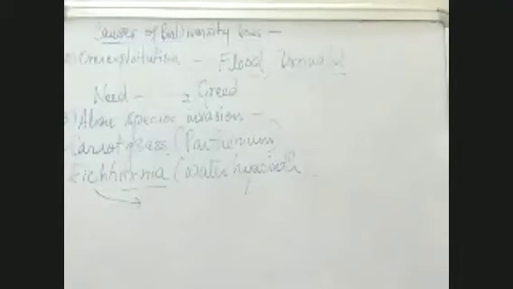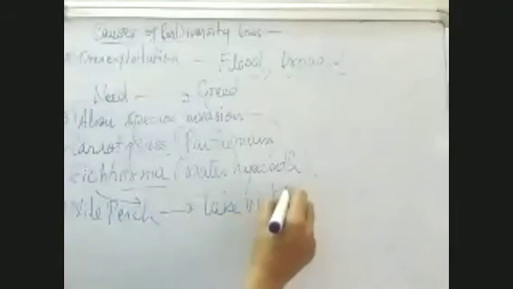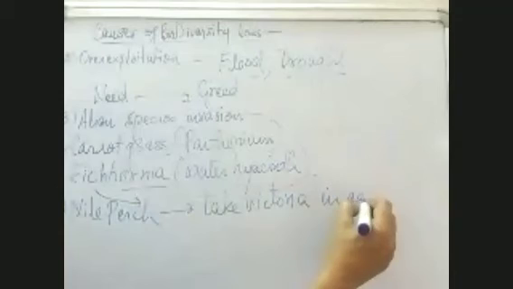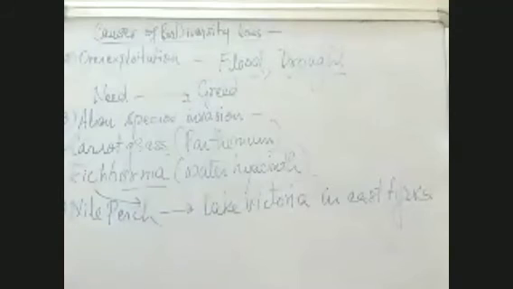Another example is the Nile perch. It is a fish. The name is Nile perch. This Nile perch was introduced in Lake Victoria in East Africa, and when it was introduced here, it was an invasive, foreign alien species which was introduced in Lake Victoria.